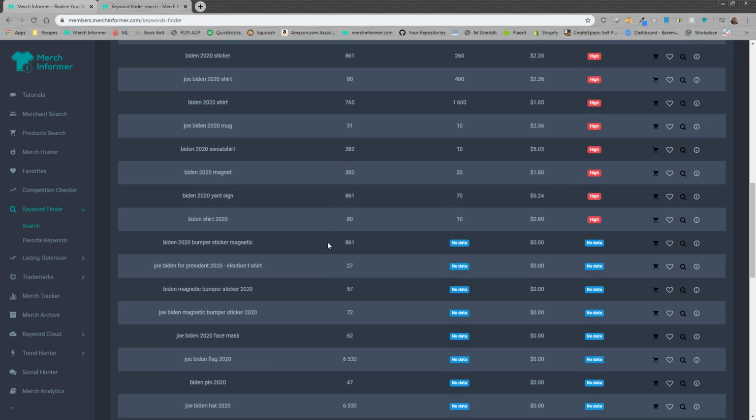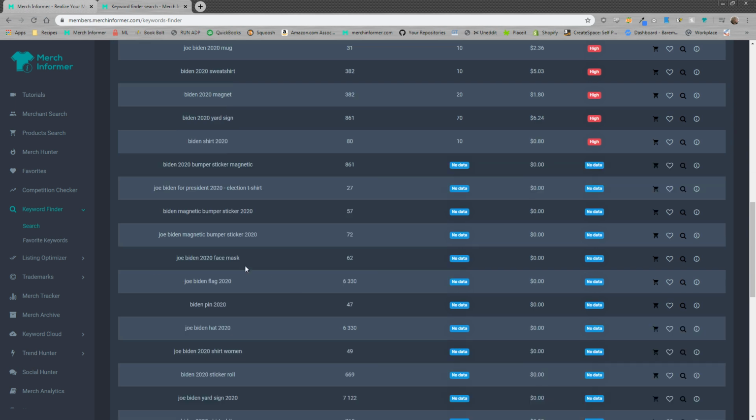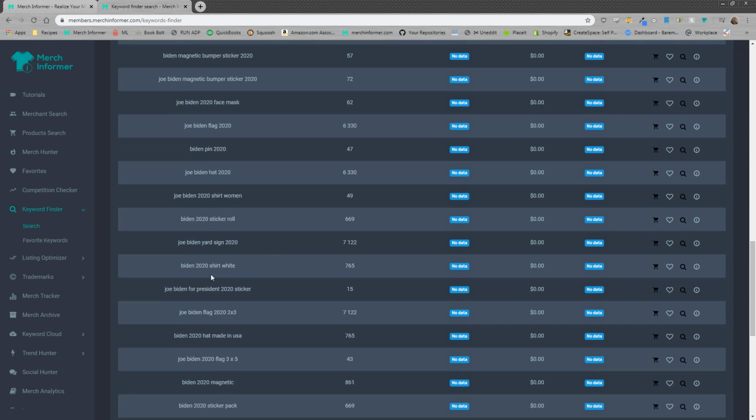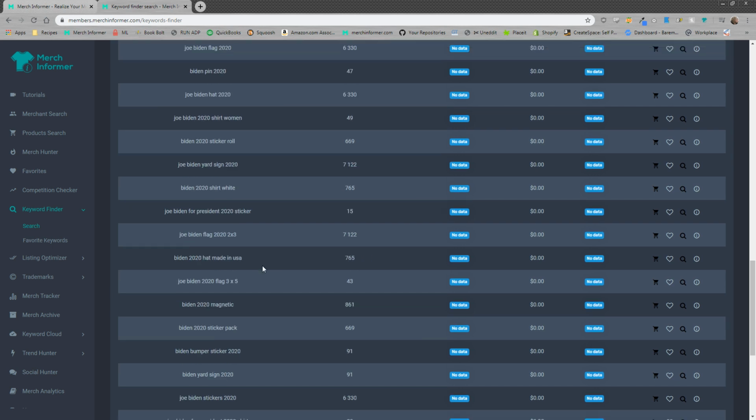So let me keep going down here. Let's see if we can find one more thing. Big on bumper stickers here. They don't get very many searches a month. Unfortunately, we can't sell those through Merch. Joe Biden flag, like if you had a flag on your design, maybe you could include that. I don't know if that would be misleading or not. Let's see, going down.